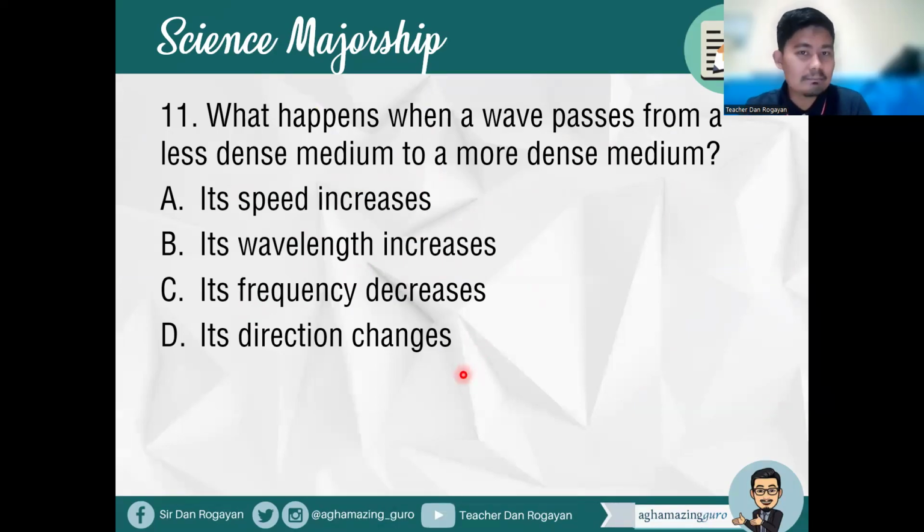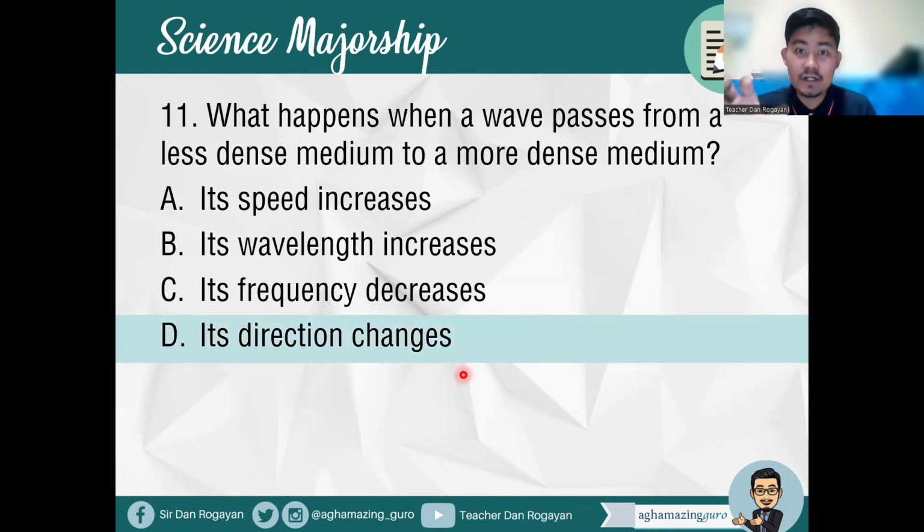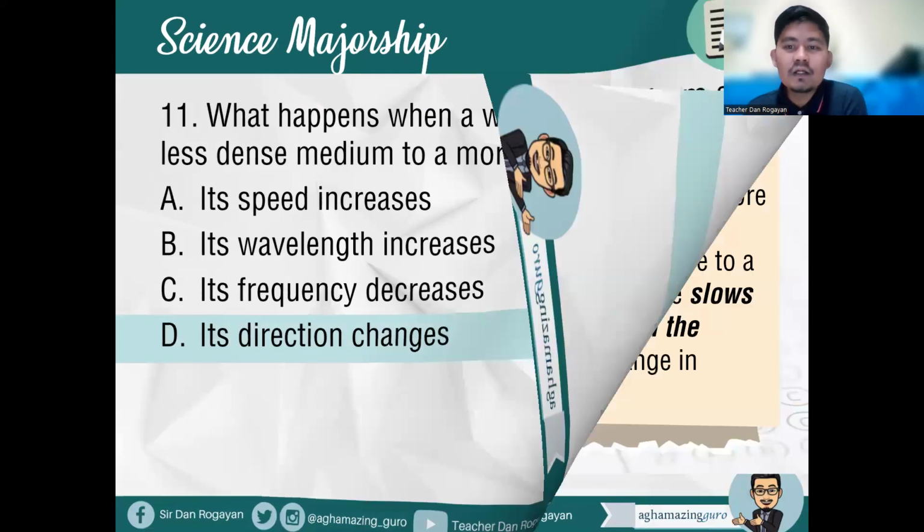Okay, so what happens when a wave passes from a less dense medium to a more dense one? Okay, so here, of course, our answer is letter D. Its direction changes. So magbabago yung direction.